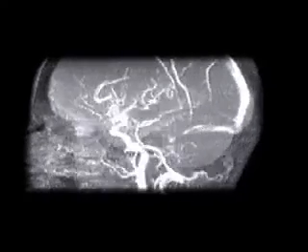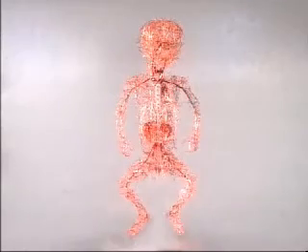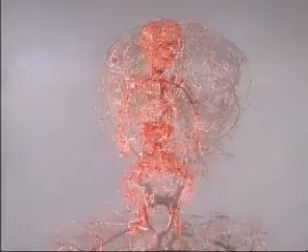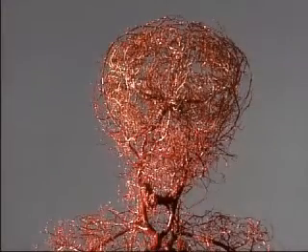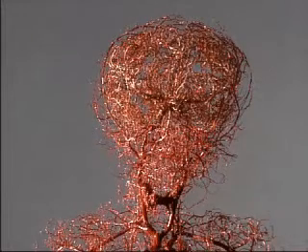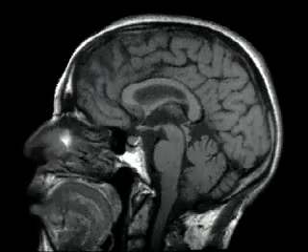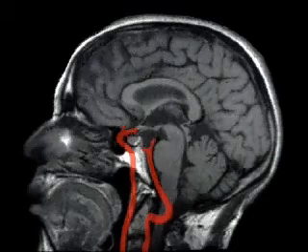The adult brain needs 3/4 of a litre of oxygenated blood every minute. Blood is the principal source of glucose, the only sugar that the brain can metabolize. And since carbohydrate storage in the brain is minimal, supply must be constant. The blood supply of the brain is derived from the internal carotid and vertebral arteries.